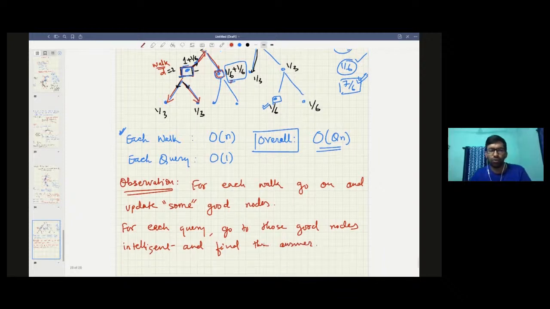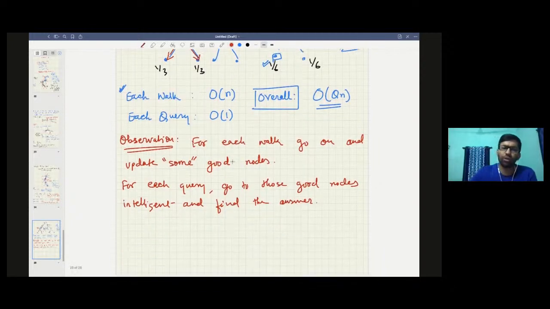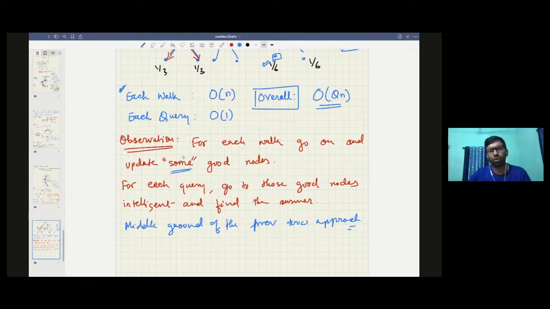So what are those good nodes? Basically we are taking a middle ground of the previous two approaches. Now what are these good nodes and how do you solve this problem?